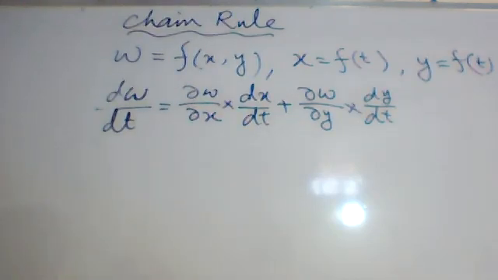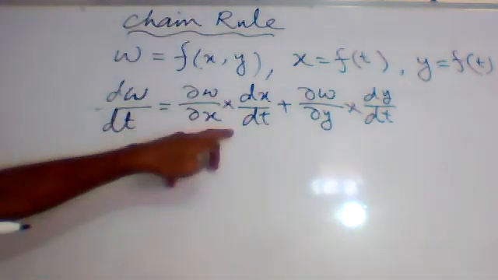So this is the thing to remember: when the partial derivative is used, and when the total derivative is used, the dx upon dt or dy upon dx. When it is the total derivative, the variable is one only. The function depends upon one variable. For example, y is equal to x square plus 3x plus 7. So y is depending upon only x. So we will take dy upon dx. We can't write partial y upon partial x. That will be wrong because it depends upon one variable.